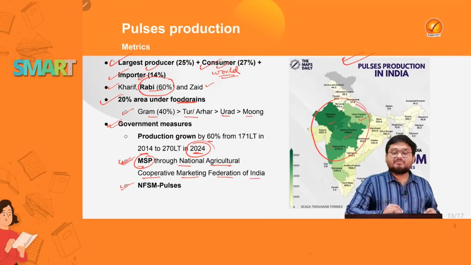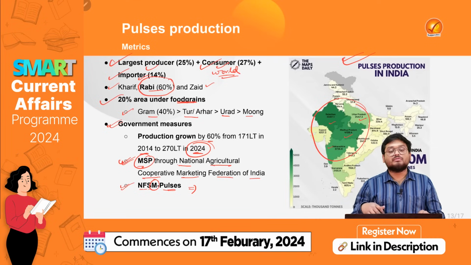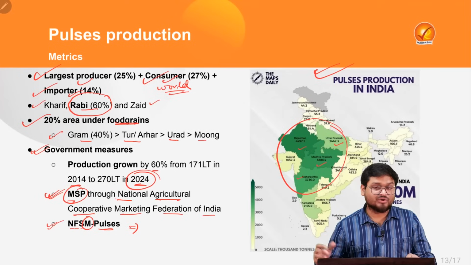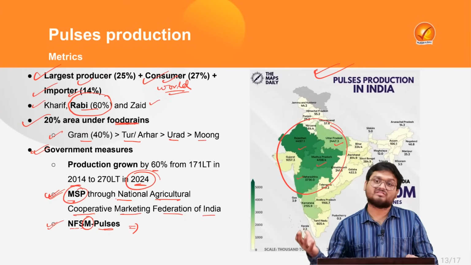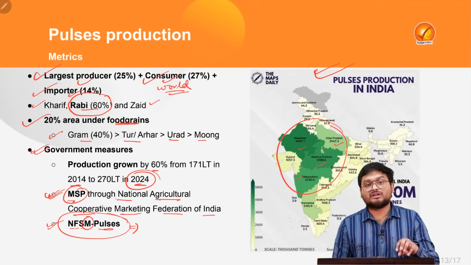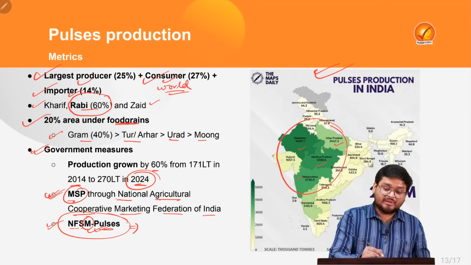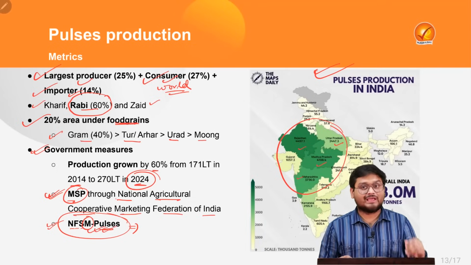Now, there is another important mission that is known as the National Food Security Mission Pulses, to provide more and more nutrient-rich and protein-rich food to the vulnerable sections of the population. That is the food security mission, and a significant portion is focusing on growing the production and distribution of pulses in India.